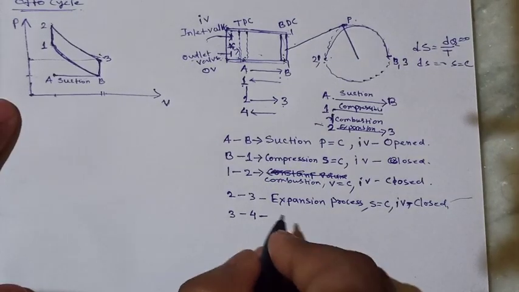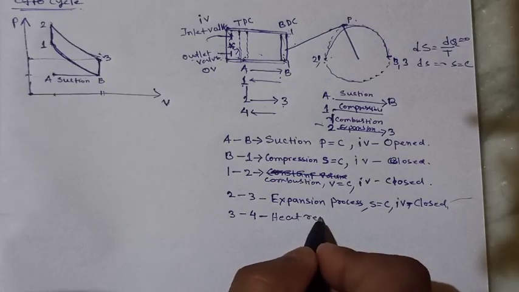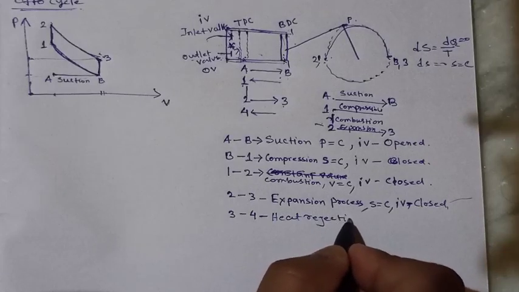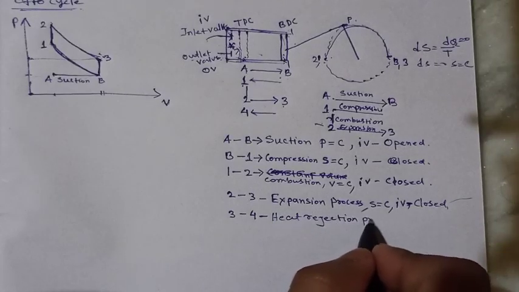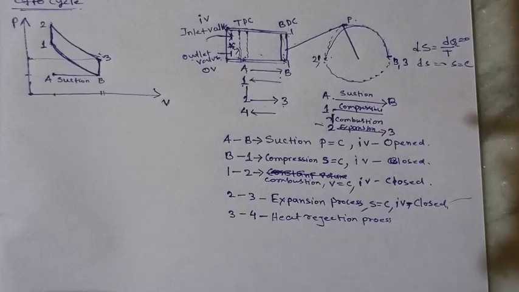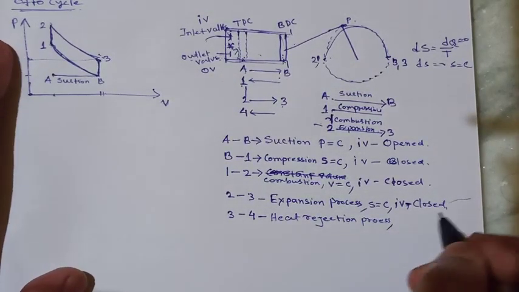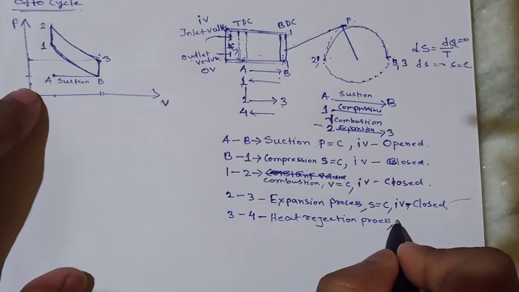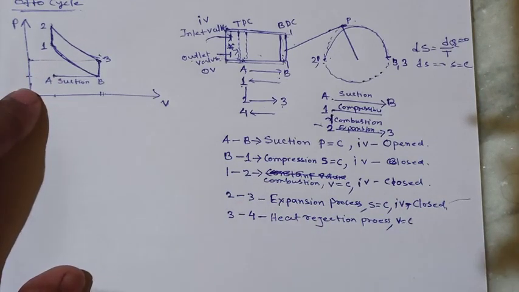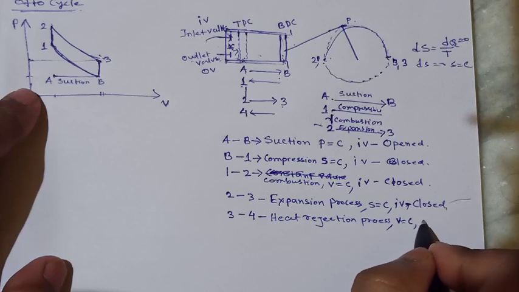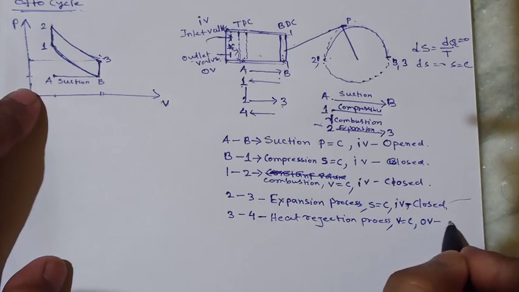So this process is called the heat rejection process. Here you can see that this is a constant volume process, and the outlet valve is open.